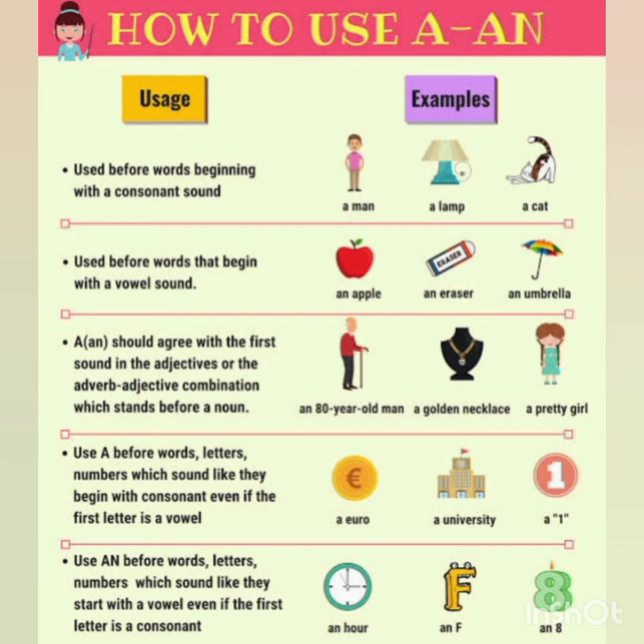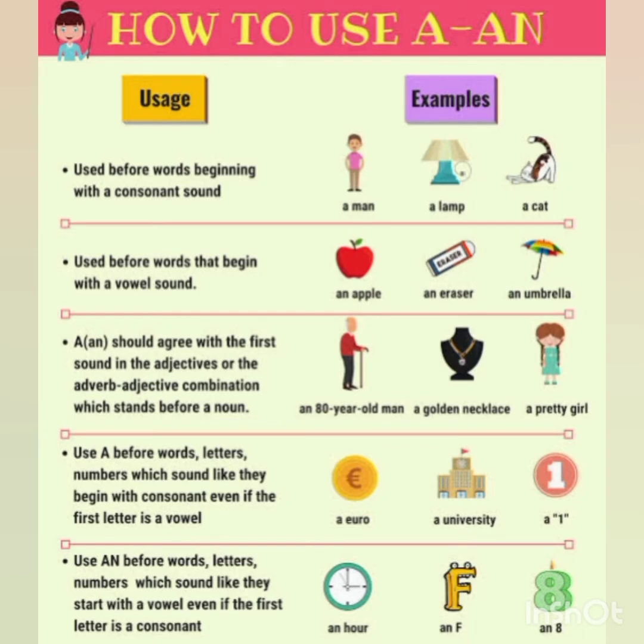We use an before words, letters, numbers which sound like they start with a vowel, even if the first letter is a consonant, like an hour, an F, and an 8. So the spelling will be from a consonant, but the sound is a vowel. So you all will remember these rules.